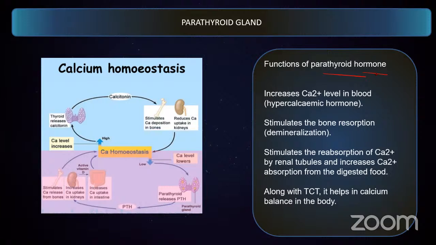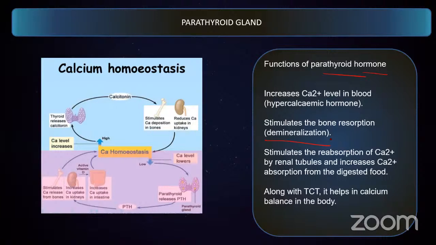So when the bone cells disintegrate, it becomes demineralized, and it releases calcium into the blood. The other region is the renal tubules of our kidney, where it signals the kidney to absorb more and more calcium from the urine, thereby preventing calcium loss.